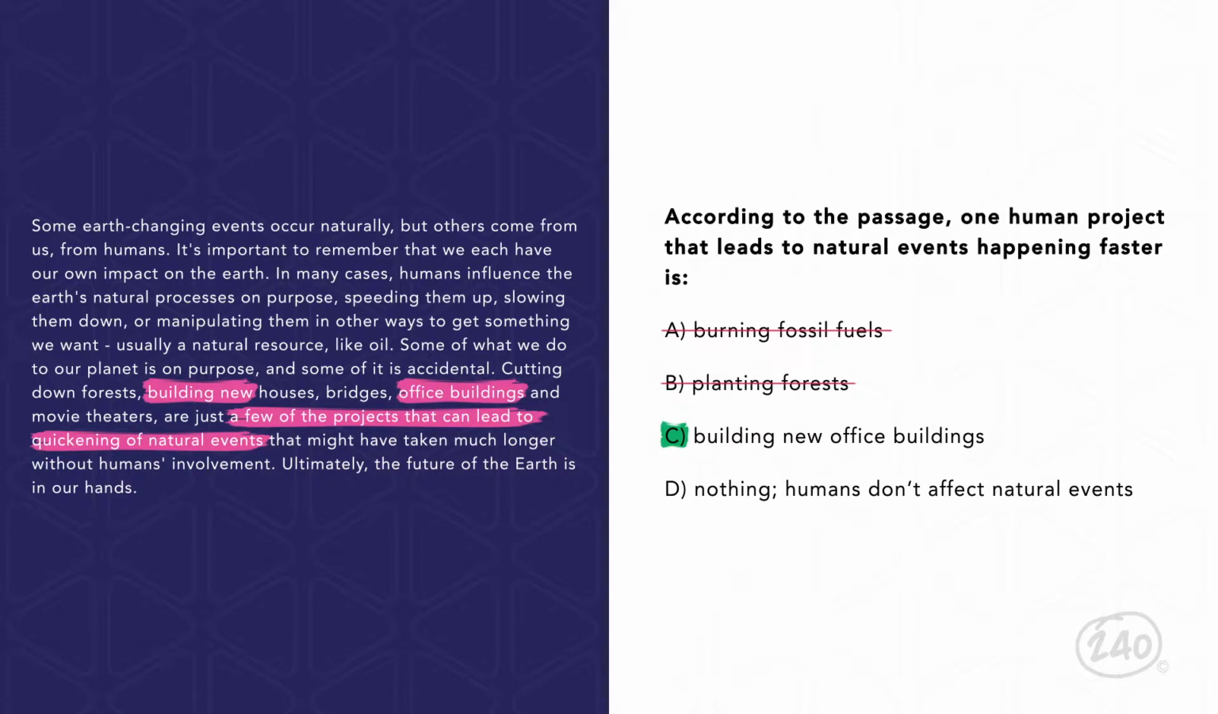That's why the question starts with, according to the passage. Choice D contradicts one of the main ideas of the passage, that humans cause natural events to happen more quickly. When answering questions about supporting ideas, don't pick a choice that contradicts the main idea.